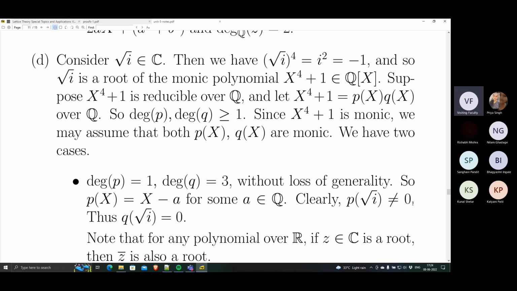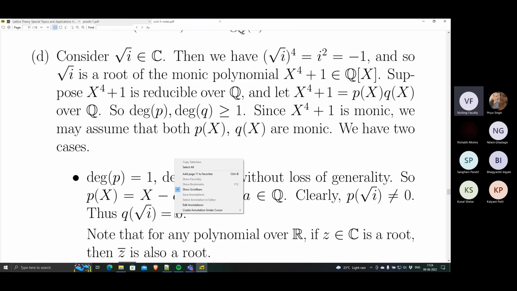Okay, because square root i is not a rational. Therefore, Q, the other factor with degree 3, vanishes at square root i. Q at square root i is 0. That's the important part.